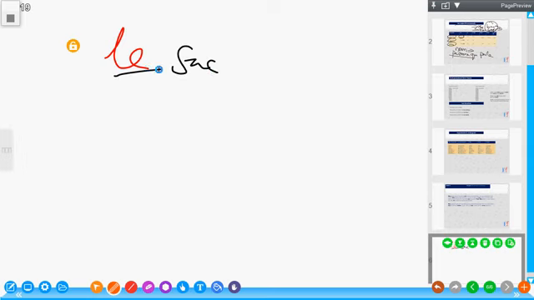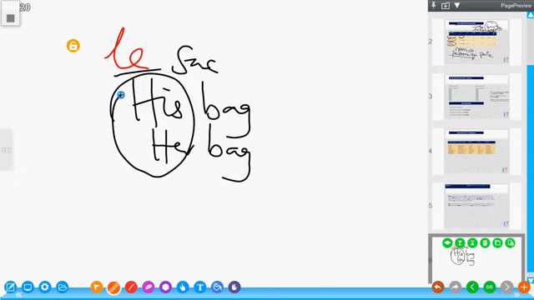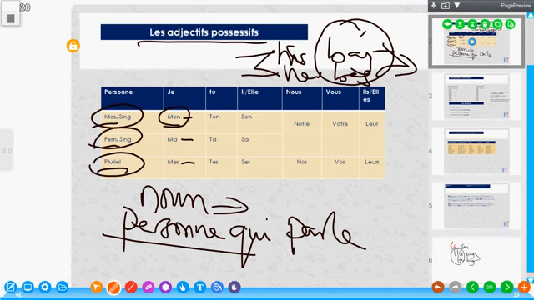So bag is masculine. If I'm saying his bag or her bag, like I said, this person does not matter. This is what matters. So bag is le sac, and we say this mon is to possess a masculine singular object.